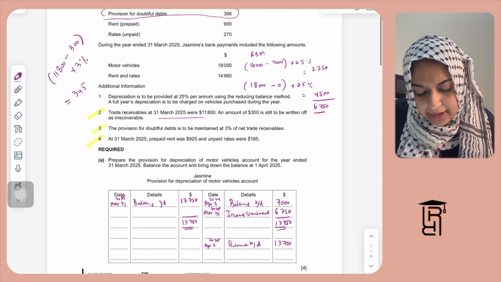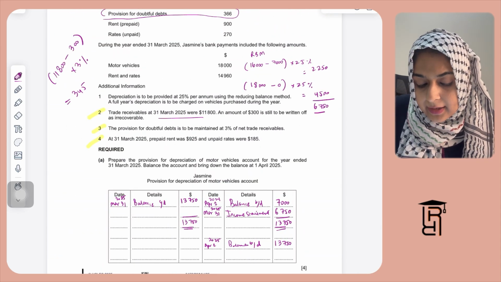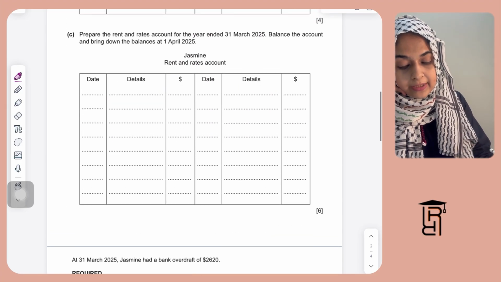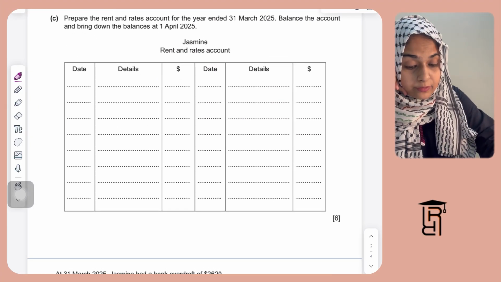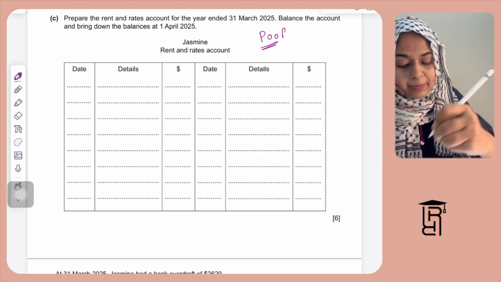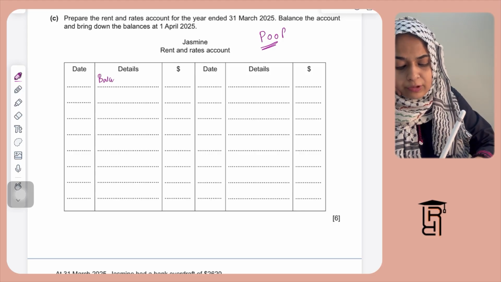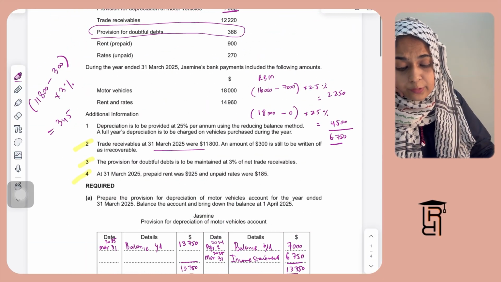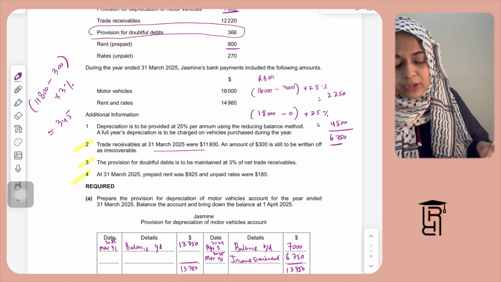In the next part, they are asking you to prepare a rent and rates account. So when we are preparing the rent and rates account, we are going to apply this rule, which is called POOP. This is the rule for expense accounts. If you have a balance brought down for prepaid, it's going to come on the debit side. I'm going to write here balance brought down, and I'm pretty sure it's rent because I have read the question. Rent prepaid is 900, which is the opening balance.